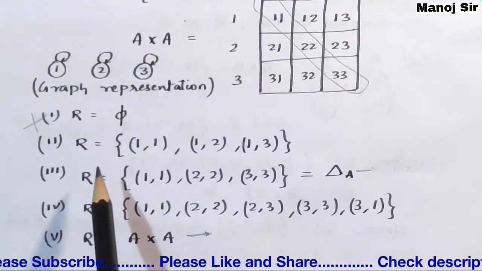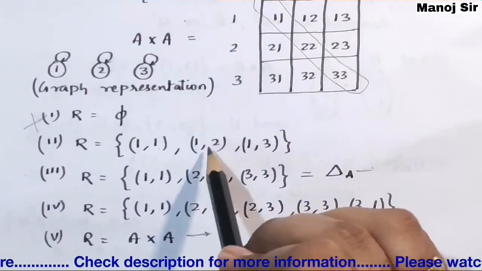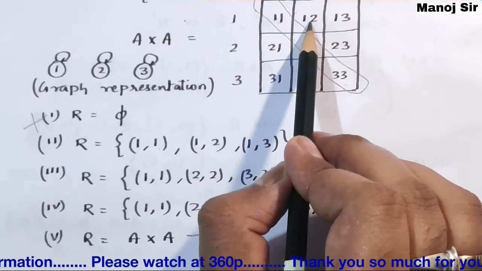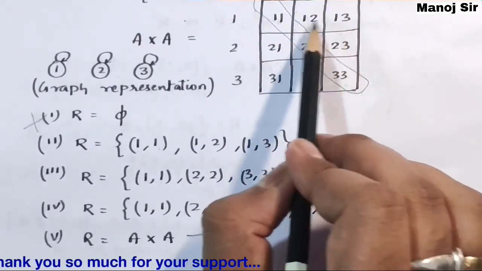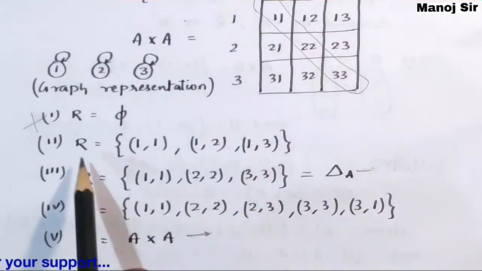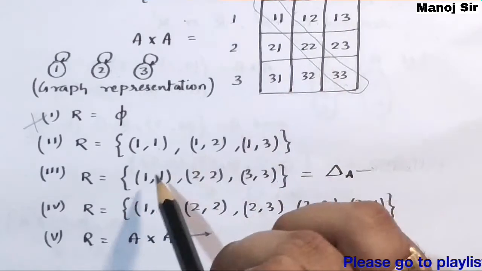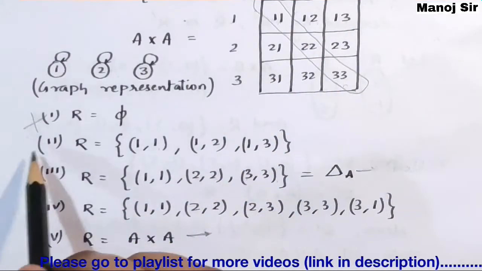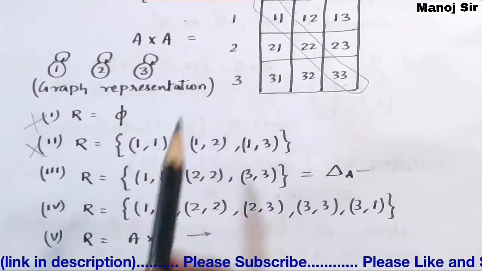Now coming to the second, R equals (1, 1), this pair is my reflexive pair, that is good. (1, 2) is not my reflexive pair. (1, 3) is also not my reflexive pair, but these are pairs. So the relation is (1, 1), (1, 2), (1, 3). But in this relation we don't have (2, 2) and (3, 3), so this is also not a reflexive relation.